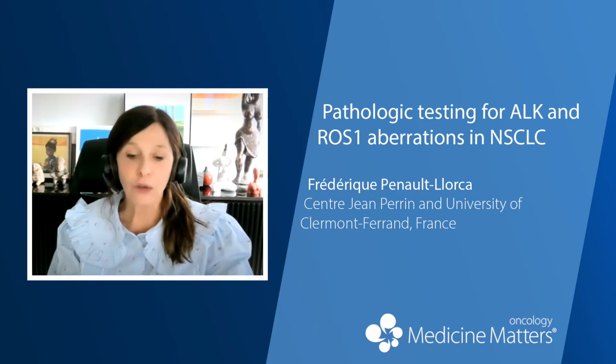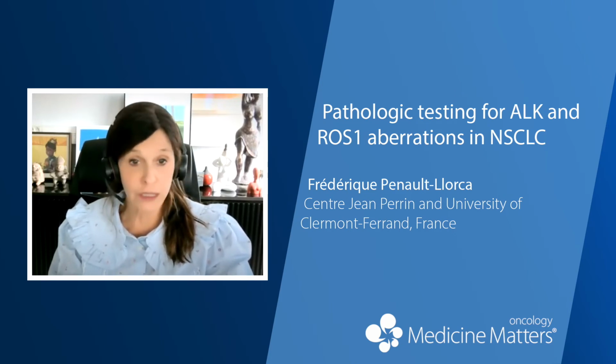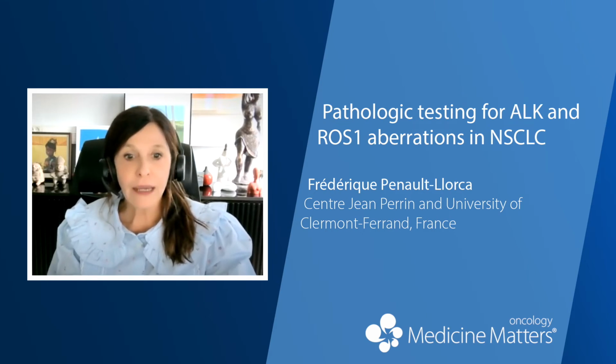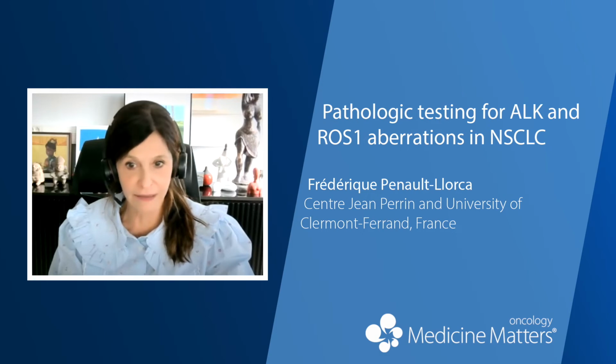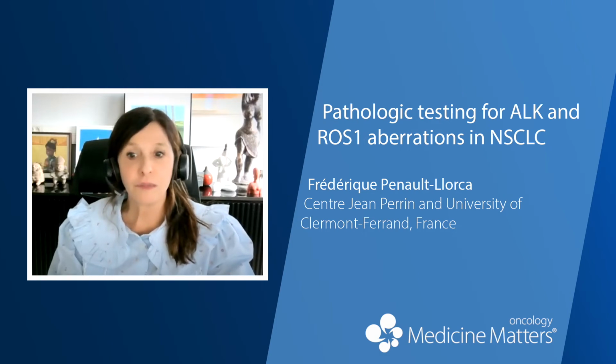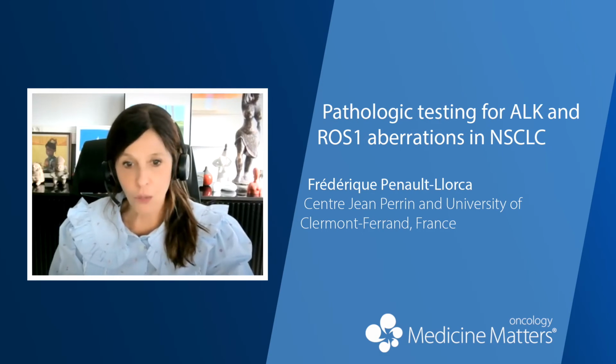And also fusions in ALK, in ROS1, but also fusions in RET, in NTRK, in NRG1. So today, NGS is considered probably the best option because it's an all-in-one test. So it's more or less the gold standard option.